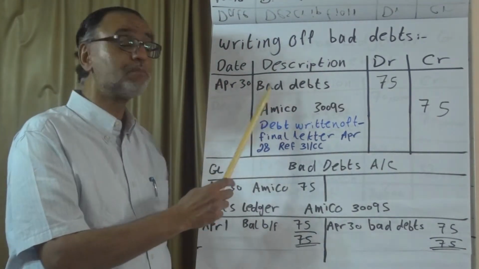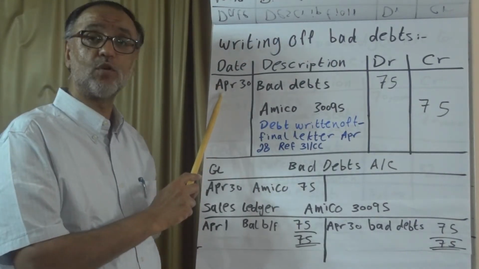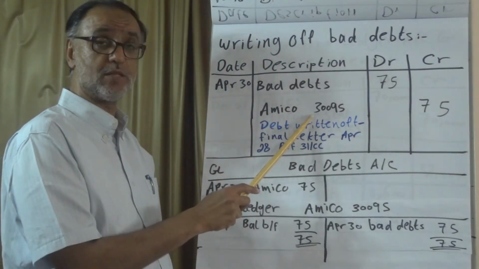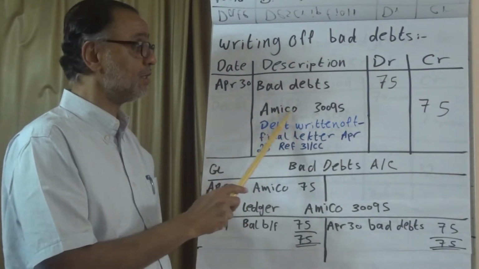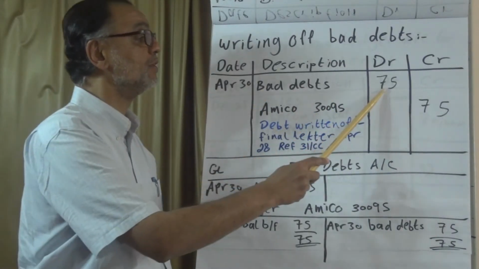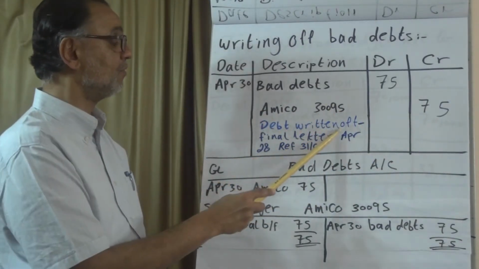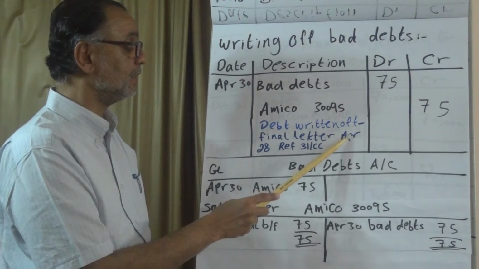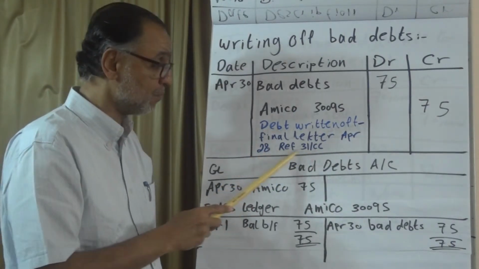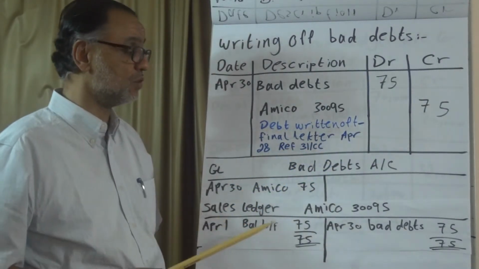Writing off bad debts. On April 30, there was a decision to write off a debt from Amico, which is a sales trade receivable, and it has number 395. Bad debts is debit of $75 and Amico is credit of $75. Debt written off. Final letter dated April 28 and reference is 31-CC. This is very important. This is the document that we are mentioning, so you can't repeat using it.